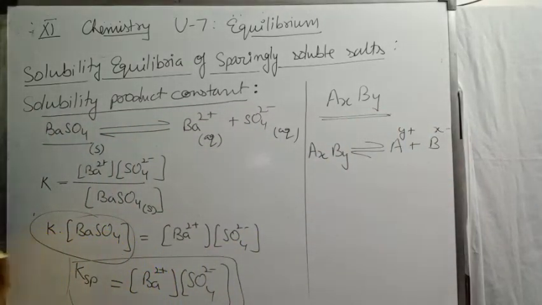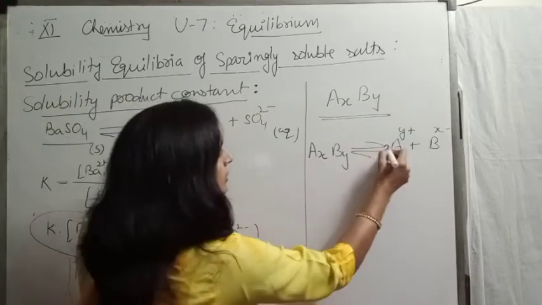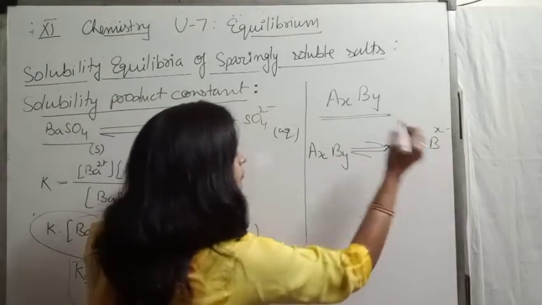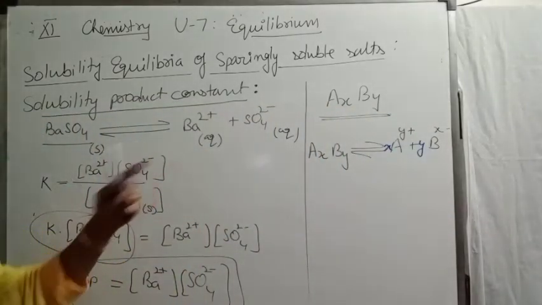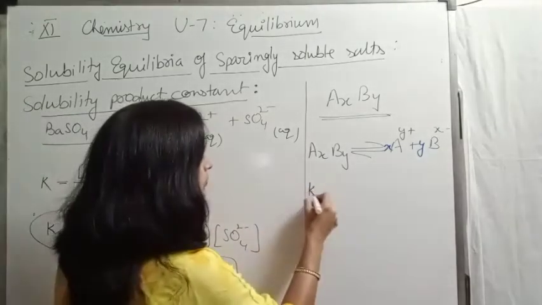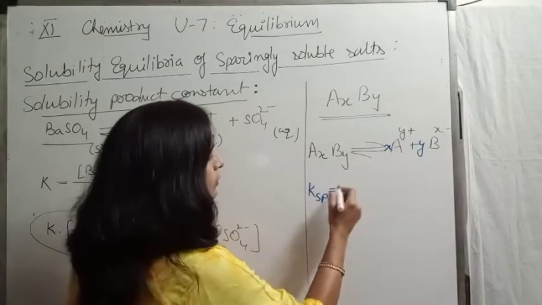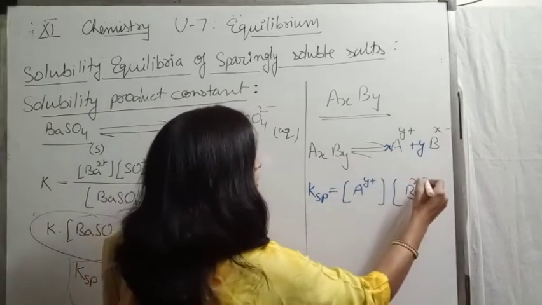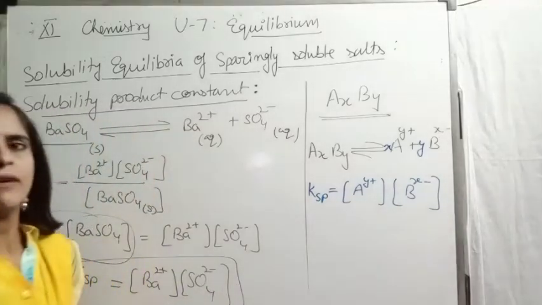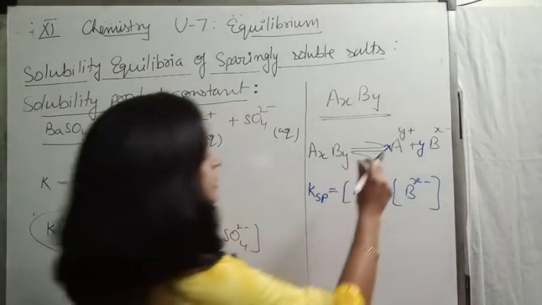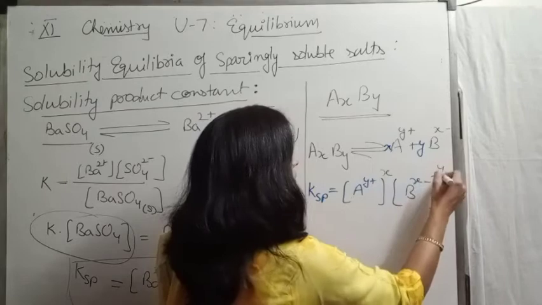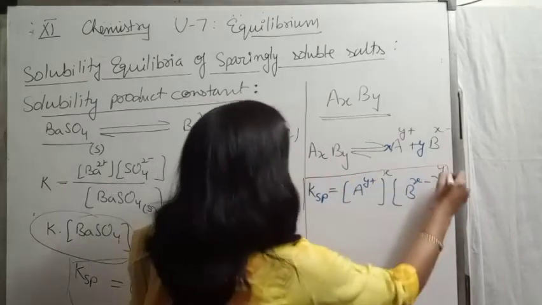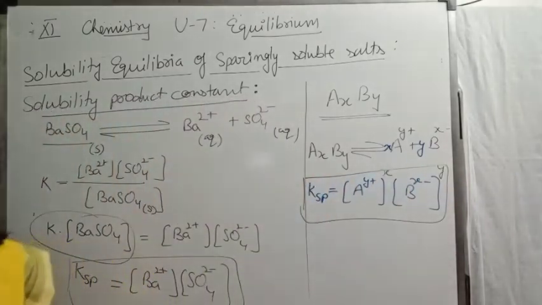Now balance this equation: x moles of A and y moles of B are formed. So from here we can write the Ksp equation for this general case: the product of the molar concentrations of cation and anion raised to the power of their coefficients, that is x and y. This is the way to express Ksp.